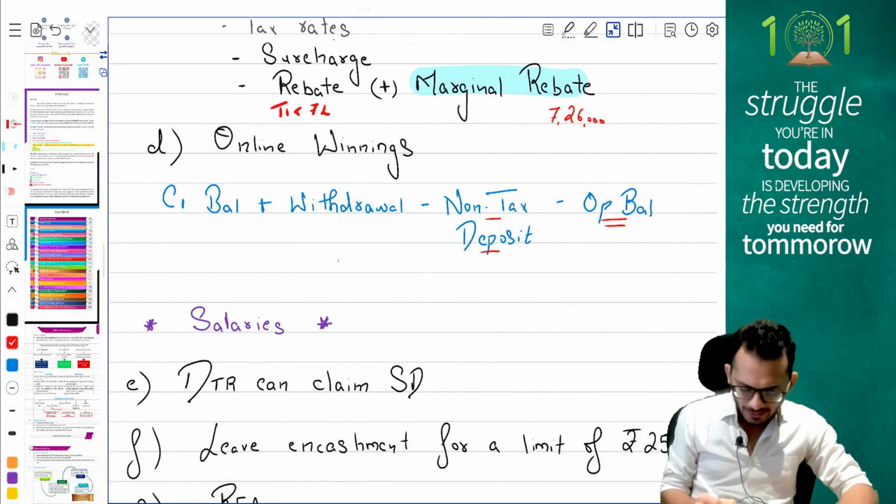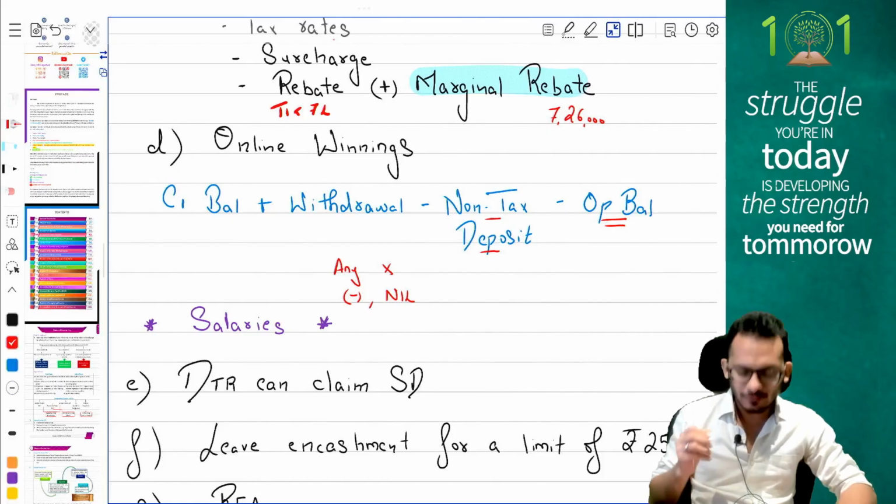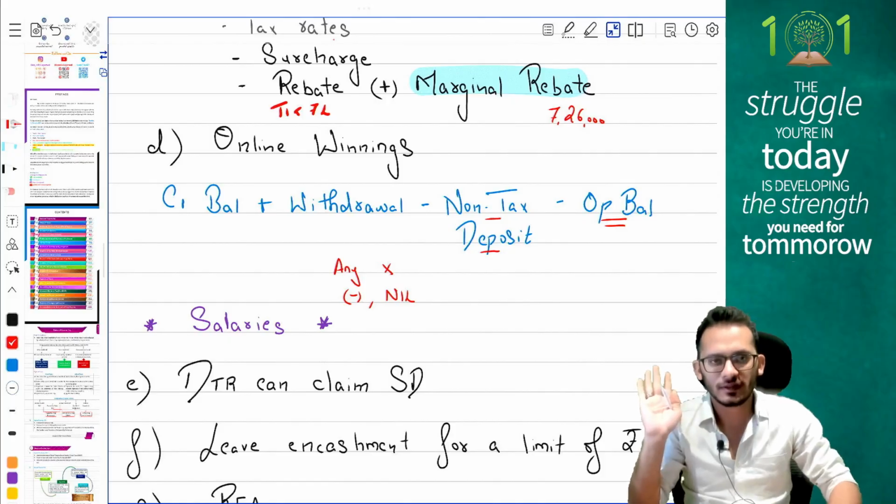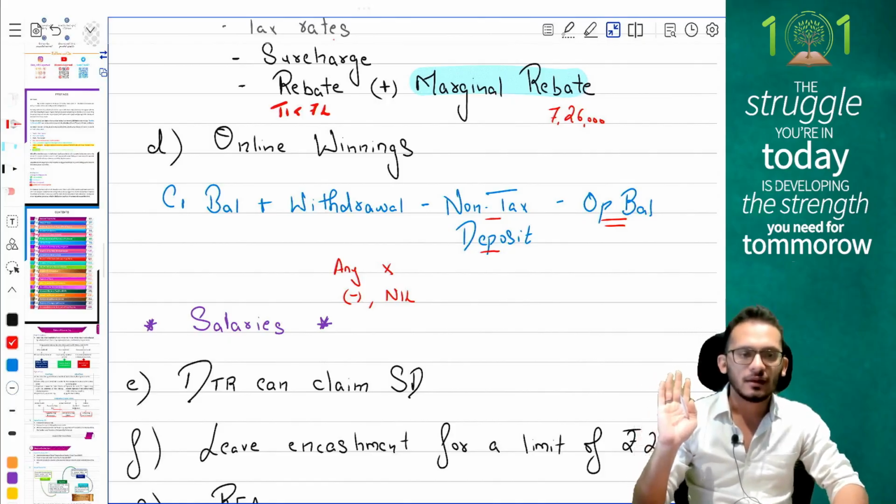You cannot claim any other expenses. No other expenses will be allowed as deduction, and if the number becomes negative, assume the number is nil. You cannot take that negative number into consideration. No carry forward of losses in the question.